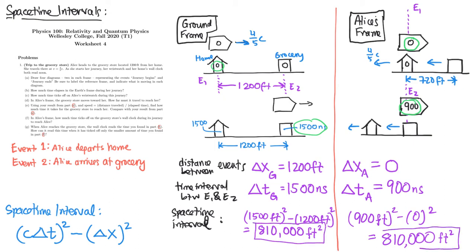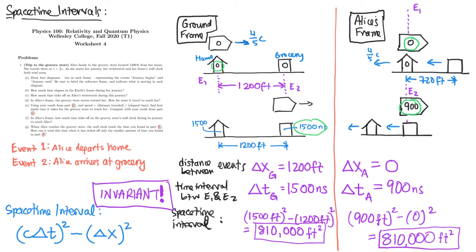So it turns out that this space-time interval is invariant. That's an exclamation mark, not a question mark. It is invariant, and invariant simply means the same in all frames. So a ground frame analysis would lead you to the calculation that the space-time interval is 810,000.